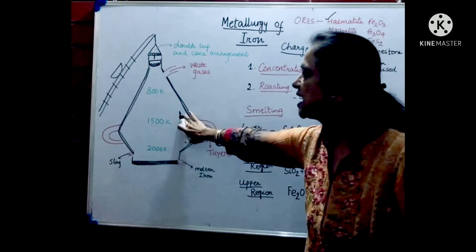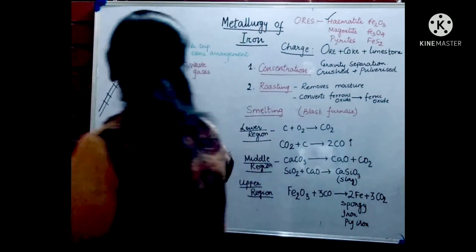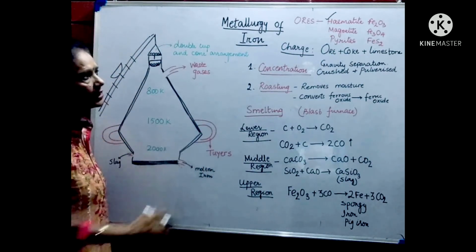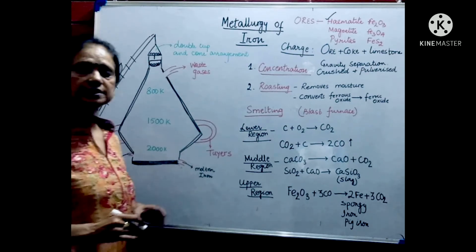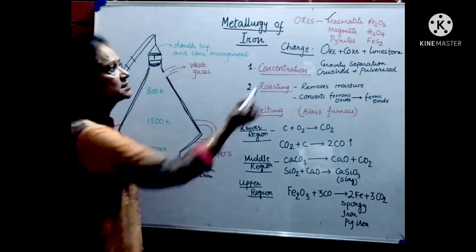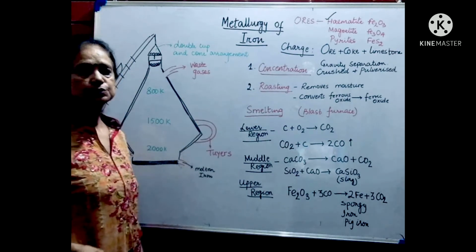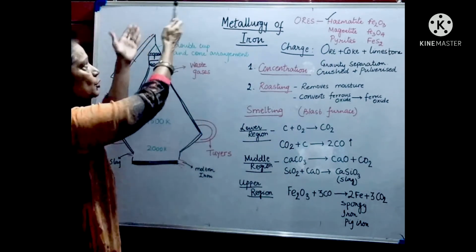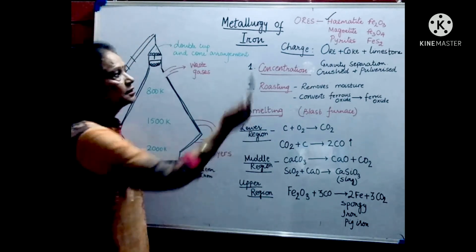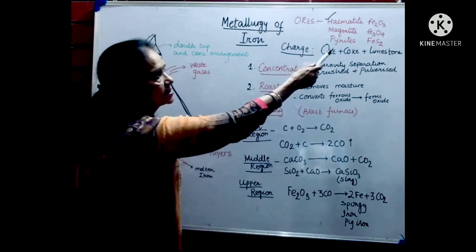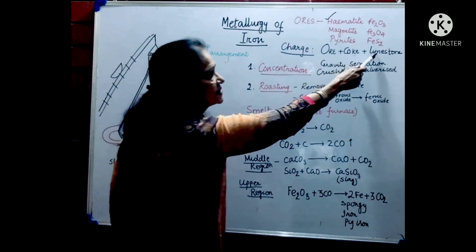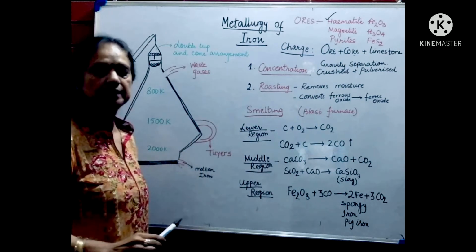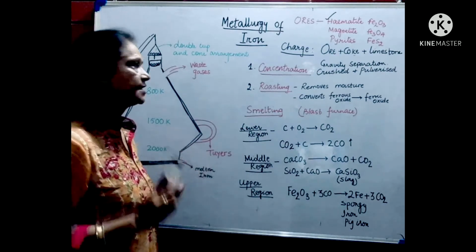Now this is the blast furnace. Now see how reactions take place here. First thing is, whatever is put inside the blast furnace is known as the charge. So charge means what I am putting inside the furnace. The charge in this case is ore plus coke plus limestone. Three things are put in it: ore, coke and limestone.